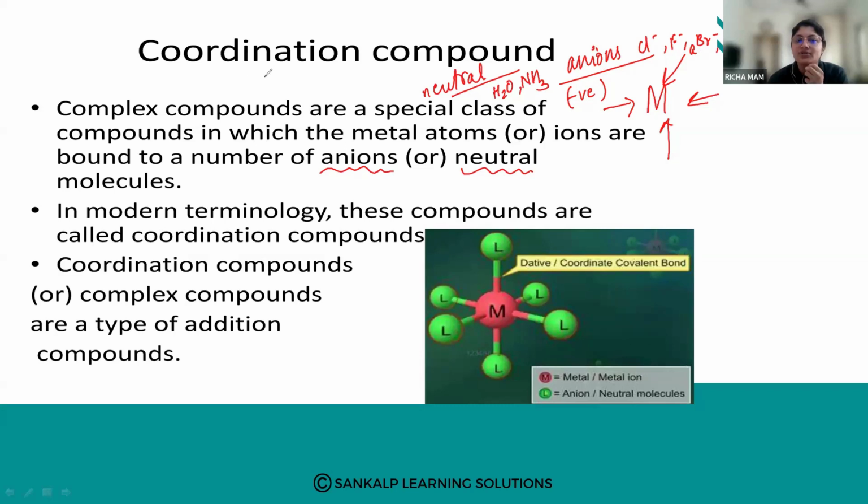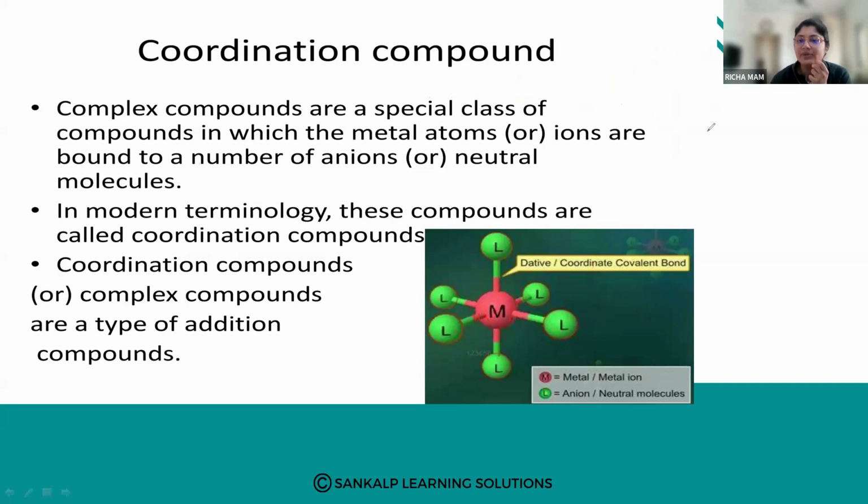So what are complex compounds? A complex compound is a special class of compounds in which the metal is in the center, and these L, the anions or neutral molecules, are termed as ligands. So the metal is in the center and surrounding it, ligands are present. And these ligands are either anions, that is negatively charged, or neutral molecules. So these things you have to remember.